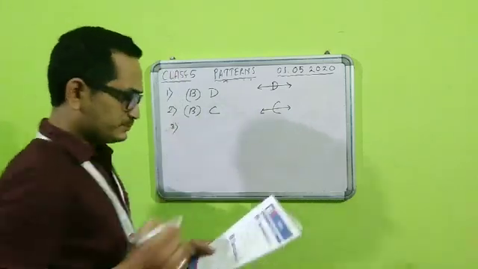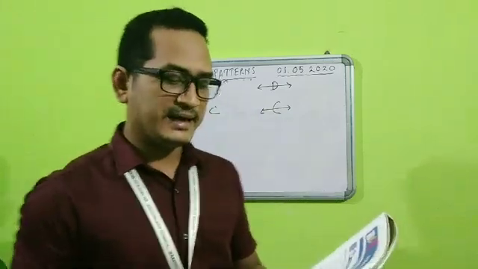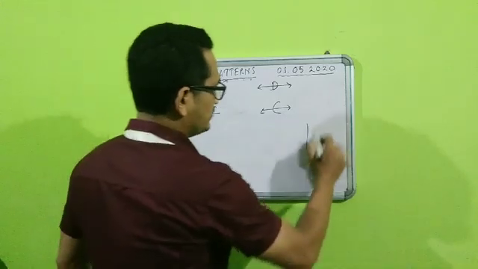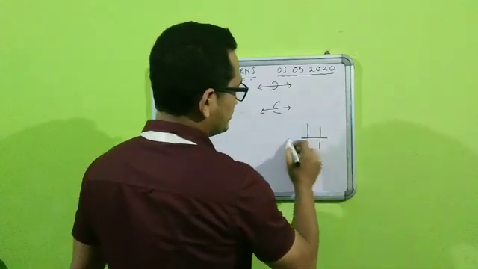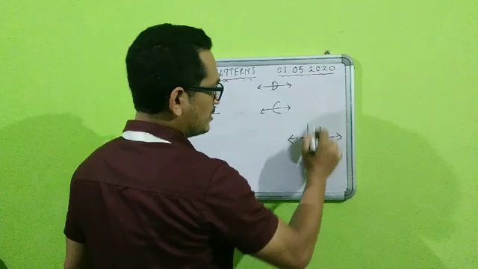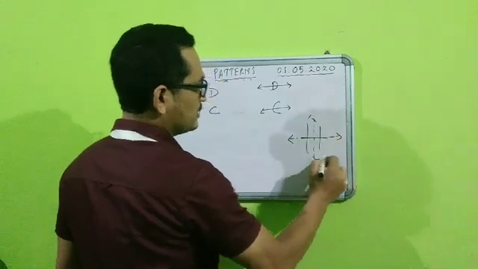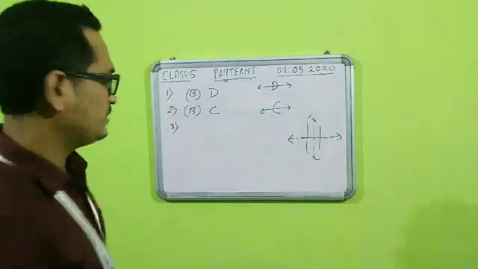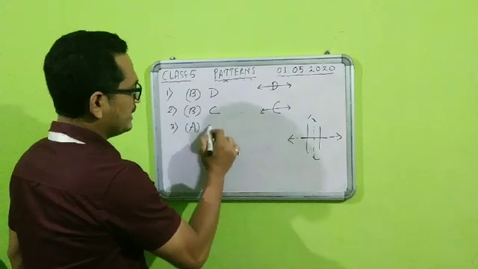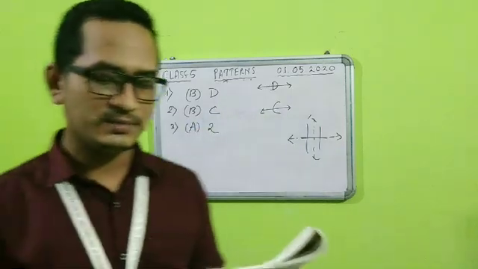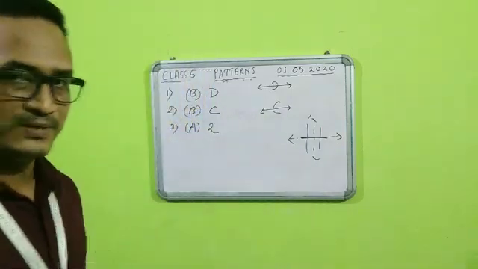Number 3, the letter H has dash lines of symmetry. Now students, if you see H, we can have it like this also, that is horizontal and vertical also. So how many lines of symmetry will the letter H have? 2. So that means option A, 2 lines of symmetry. Fine.